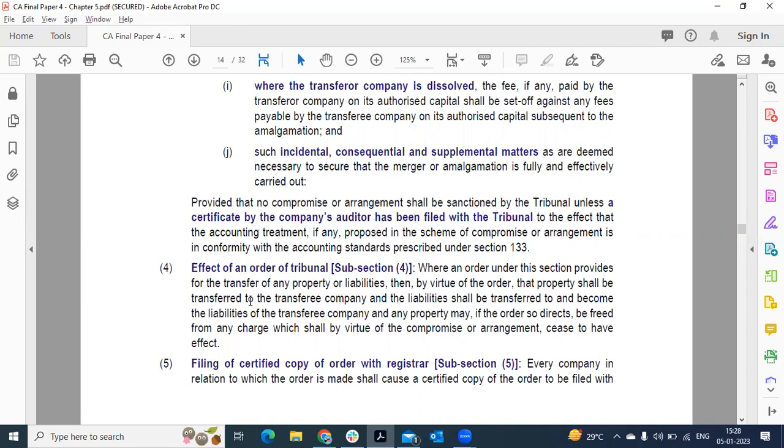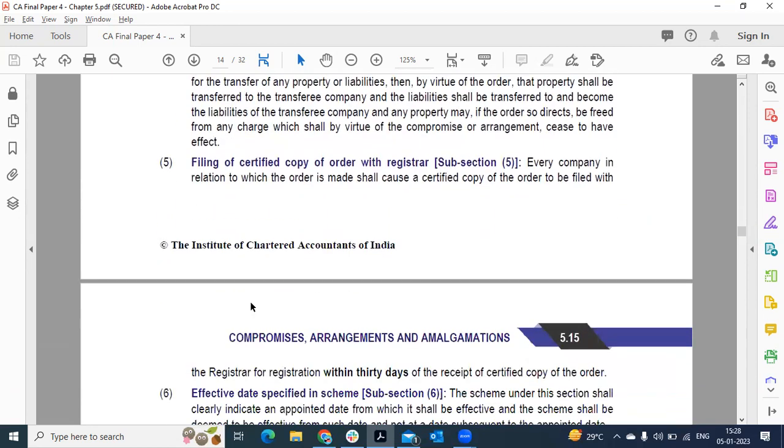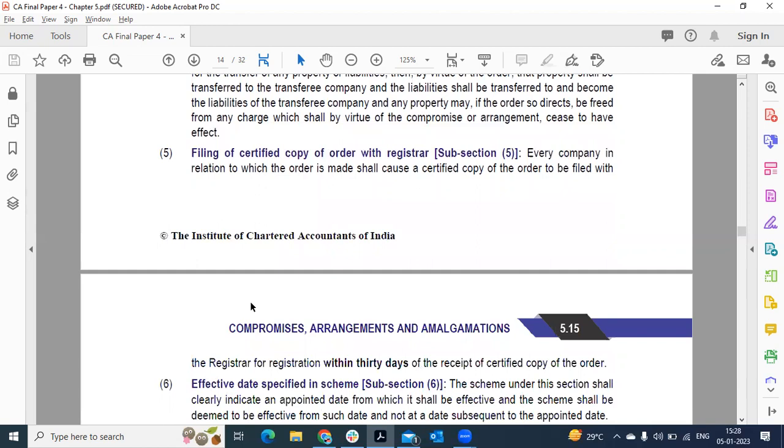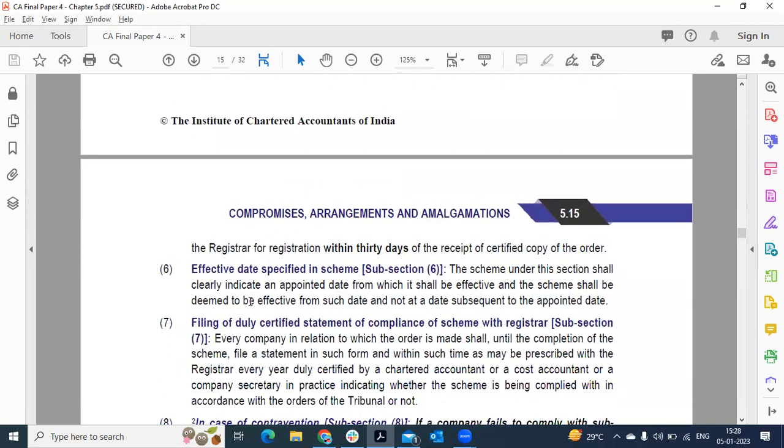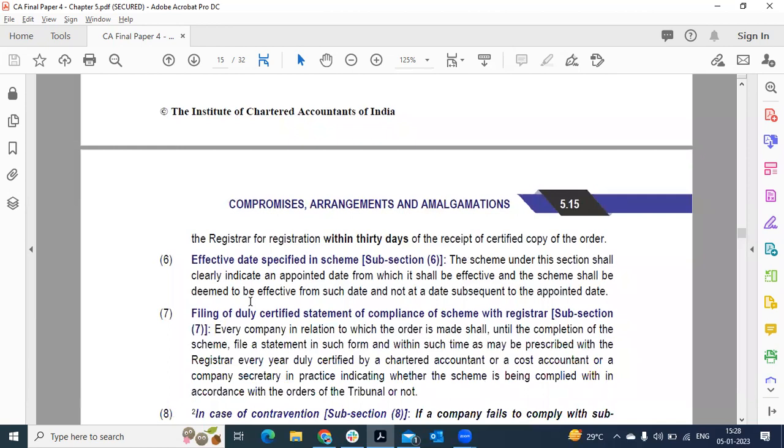Filing of certified copy of an order. The order issued by the tribunal should be filed with the registrar within 30 days from the receipt of the order. Effective date specified in the scheme.